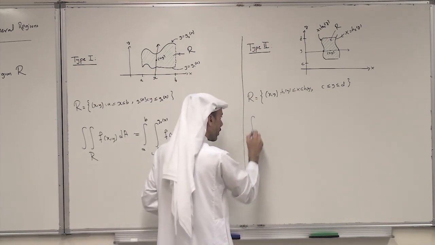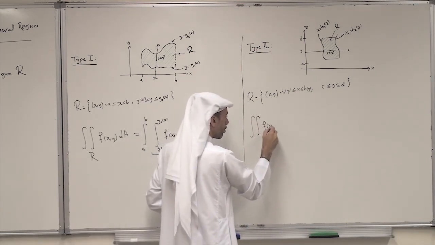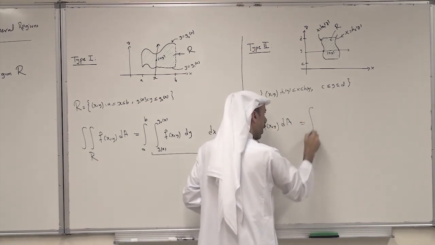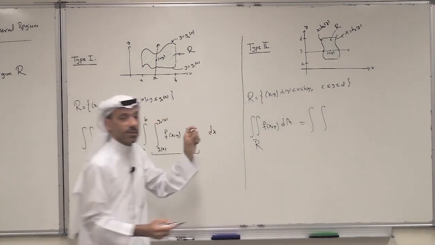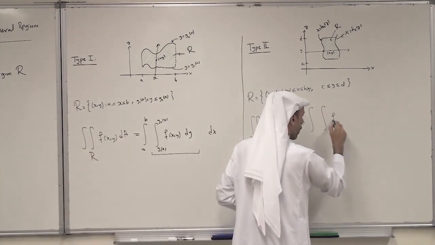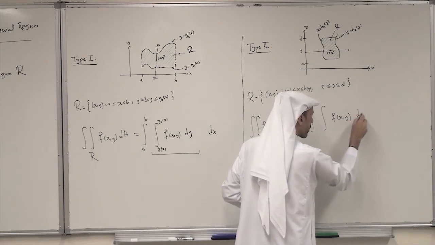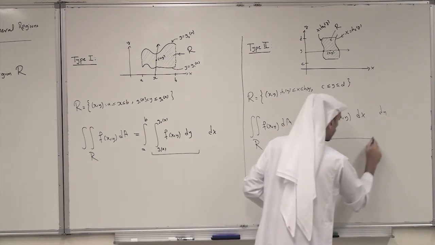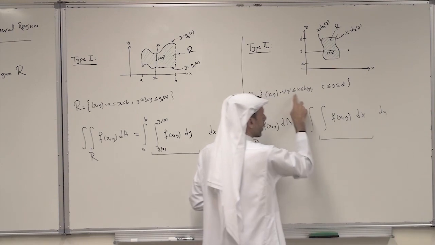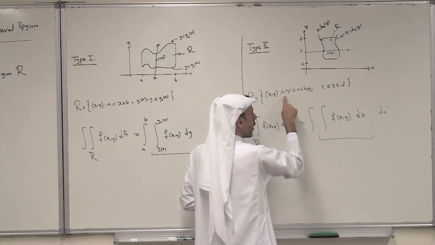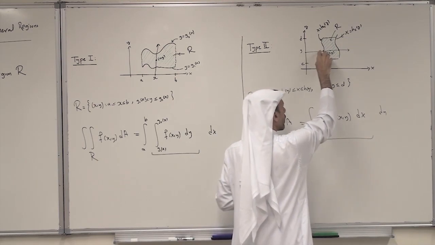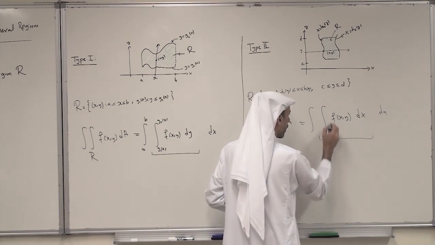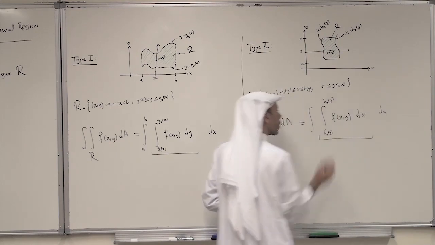So in this case the double integral of f of x y dA over the region R. Here we have to start integrating with respect to x first. So here this is f of x y dx. Then with respect to y. The limits for x, I take the x limits, h1, h2, the left curve and the right curve, from the left curve which is h1 to the right curve which is h2 of y.